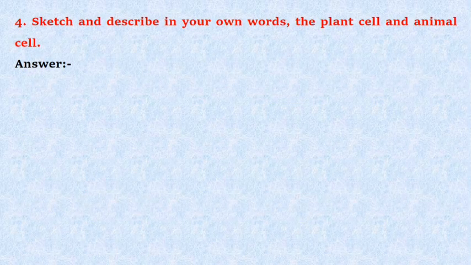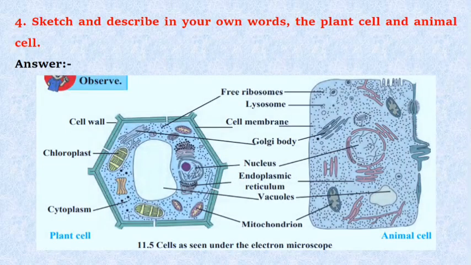Question number 4. Sketch and describe in your own words the plant cell and animal cell. Answer. Cells as seen under the electron microscope. In plant cell: cell wall, chloroplast, cytoplasm, mitochondria, vacuoles, endoplasmic reticulum, nucleus, Golgi body, cell membrane, lysosomes, ribosomes.